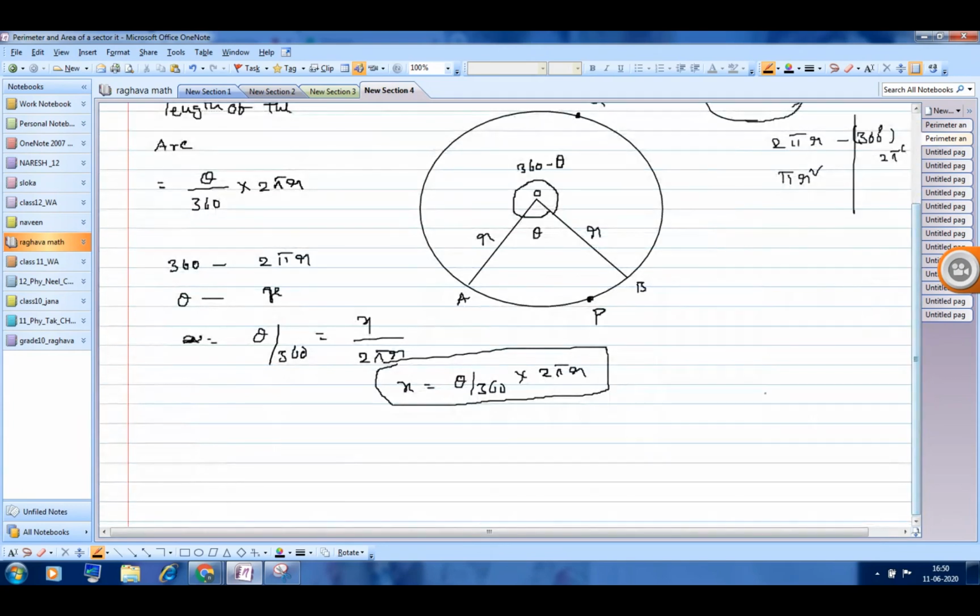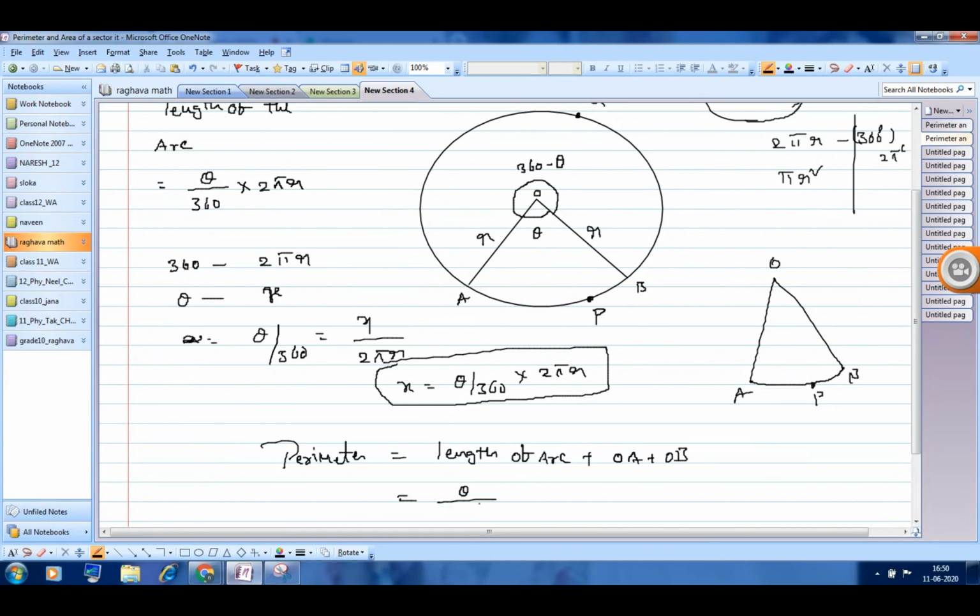How to calculate the perimeter, the boundary? If you remove the arc, it will be like this: O, A, P, B. So the perimeter will come as length of arc plus OA plus OB. That means here theta by 360 into 2 pi r plus 2r. This is how we can find the perimeter.